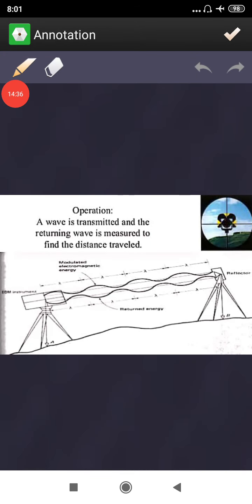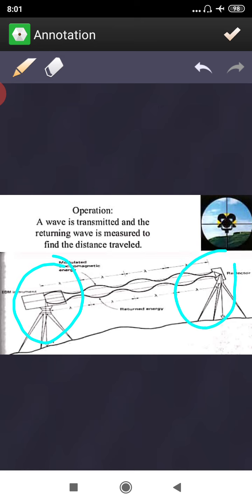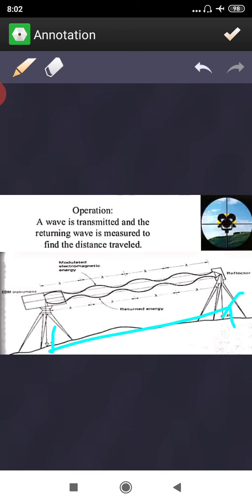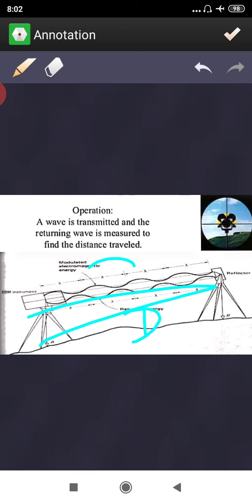Now here I have shown the master station, and here you will be having the remote station or reflector station. And this distance we call x or d, right? So once it is going in one direction like this, again it is returning back. So d plus d or x plus x will be 2D. Now the wave is transmitted, and then a returning wave is measured to find the distance traveled. If you know the velocity and the time, you can easily find the distance.